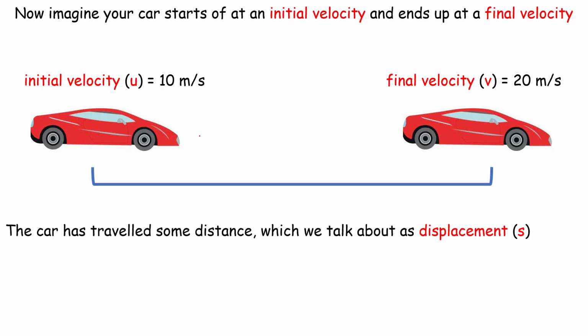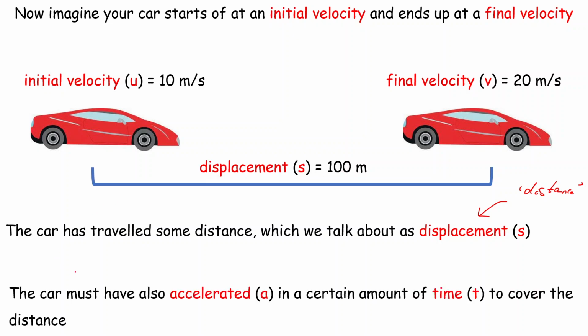The car must have traveled some distance, which we refer to in Suvat as displacement. Again, just think about displacement as meaning something different, but for the time being, think of it as a little bit like distance. There is a difference, but for this video, you just need to think about it as being distance. Like velocity, we think about it as being speed; displacement, think about it as being distance. There are differences, but that's a different video. And the car might have traveled some displacement, some distance of 100 meters.